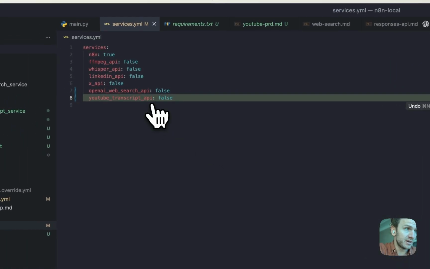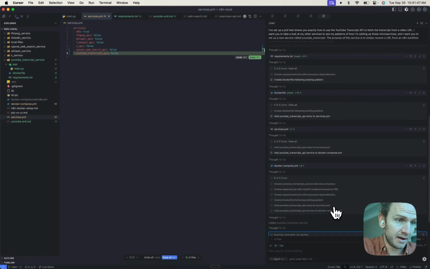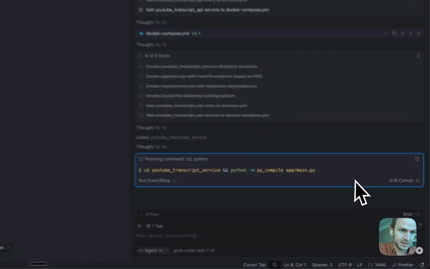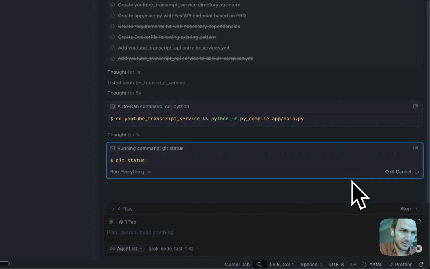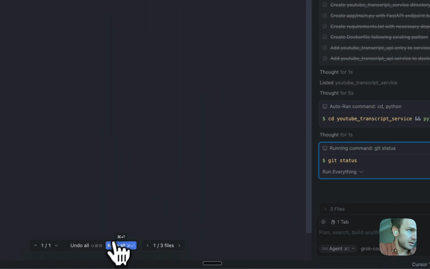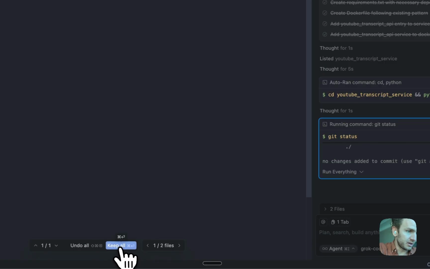It created a new service. I'm going to change this to true in a second after all this is done. And now it's running some stuff, which is kind of annoying, but I'm just going to let it do its thing. You actually don't have to accept all these until it's over.